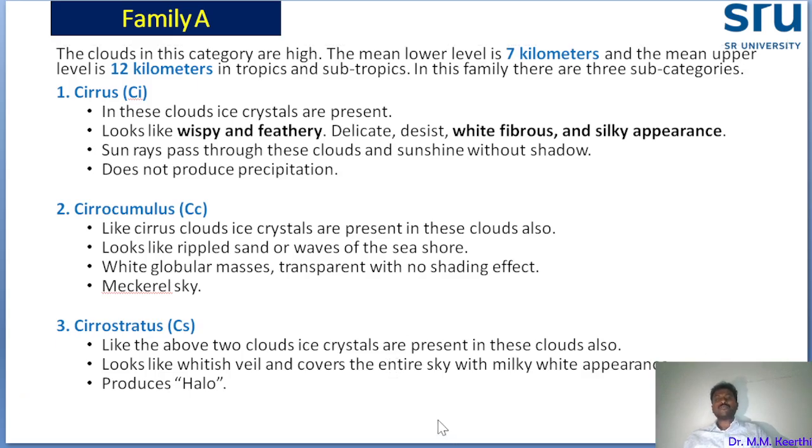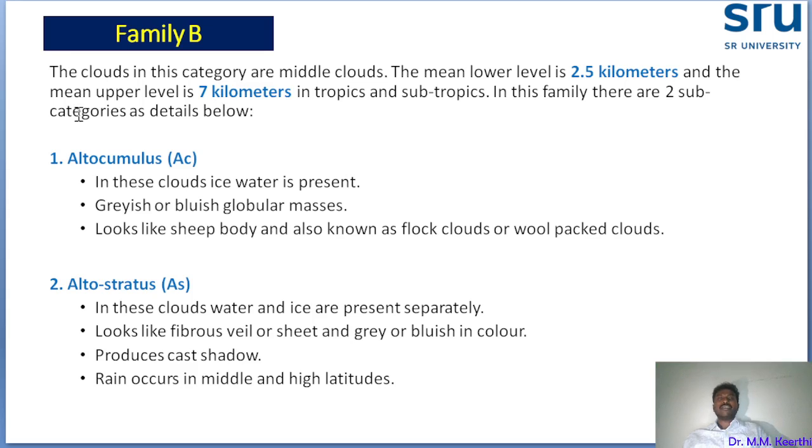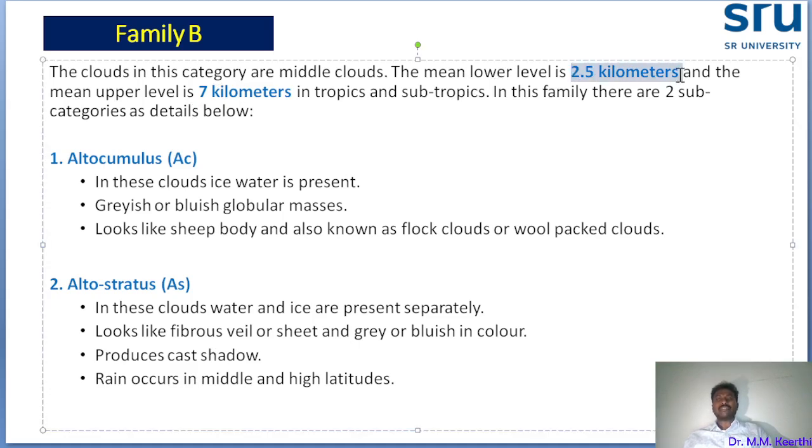Okay, next we are moving to family B. Under family B there are two types of clouds, and the range is 2.5 kilometers, somewhat less, up to 7 kilometers in tropical and subtropical regions. This type of cloud we can see there. So what are the subcategories? One is altocumulus, and the second one is altostratus.